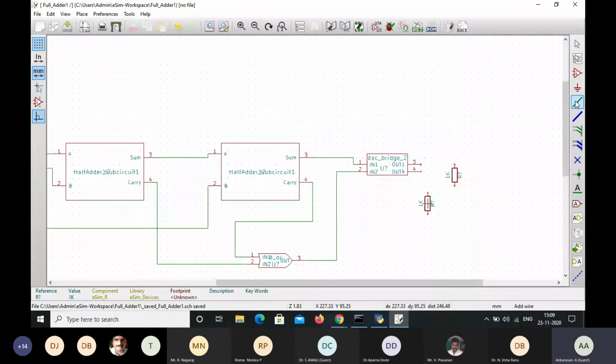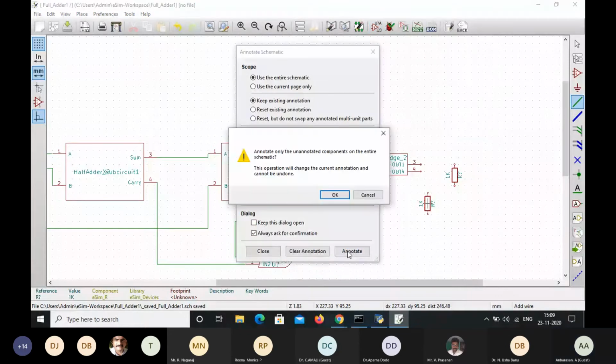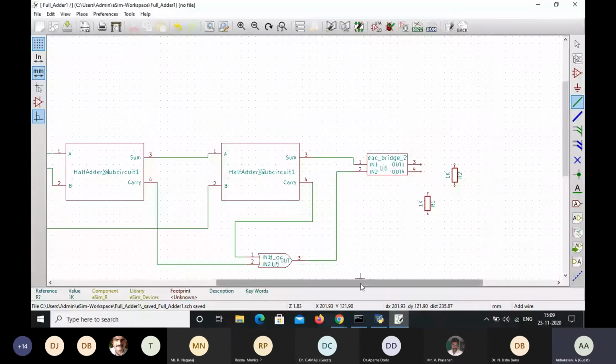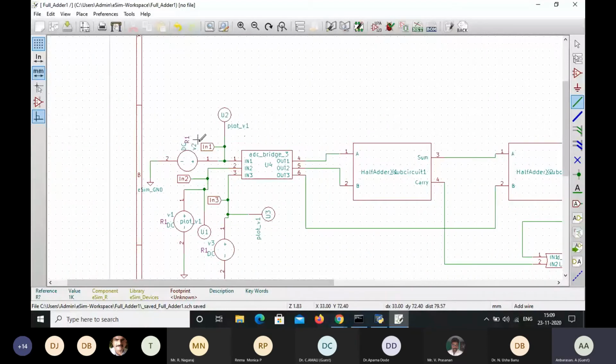Next, wiring has to be done. Before that, I'm just going to annotate. As I said, the voltage value V1 was given in the question, this U2 and all that.